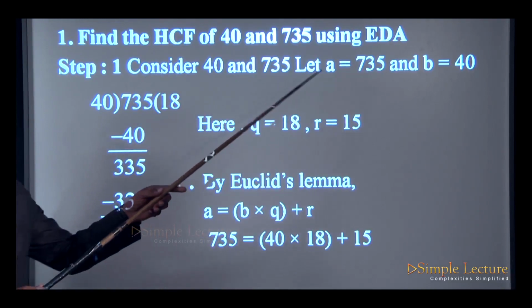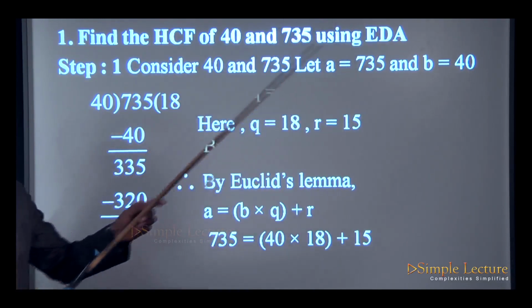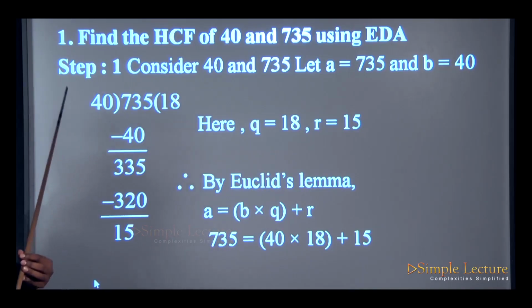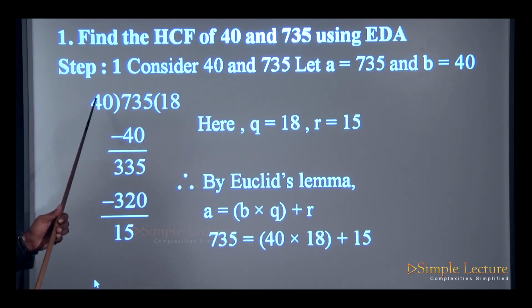So A is the dividend. We have to divide this by 40. When 735 is divided by 40, 40 ones are 40, so you will get 3, and 3 remainder. Take 5. So you will get 40 eights are 320, and the remainder is 15. Can you divide further? No, because the remainder is less than B but greater than 0.